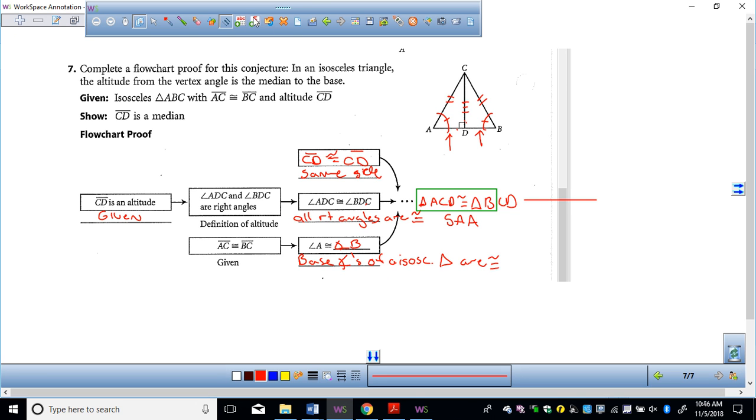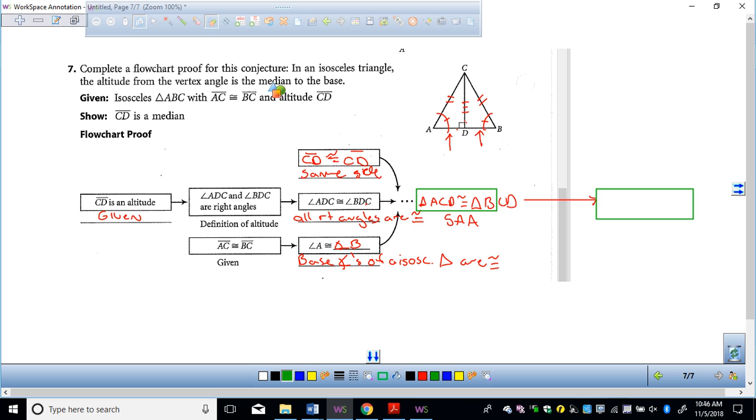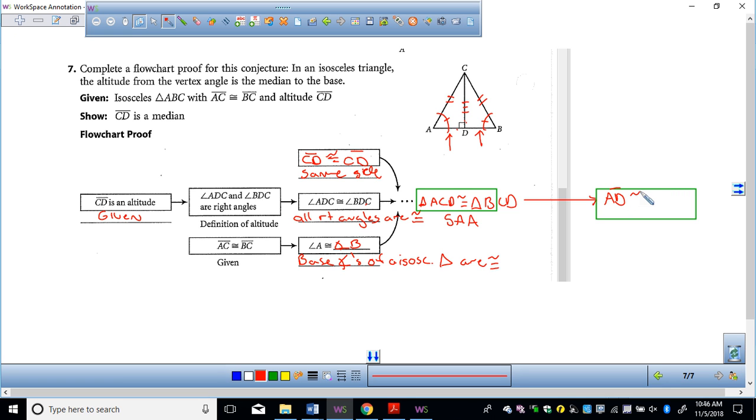Now I'm going to do another arrow over to here, with an arrow on the end. I'm going to make another box. That allows me to say that AD is congruent to BD. How do I know that? That's CPCTC. Once I have proven the triangles are congruent, then you can say those parts are congruent.